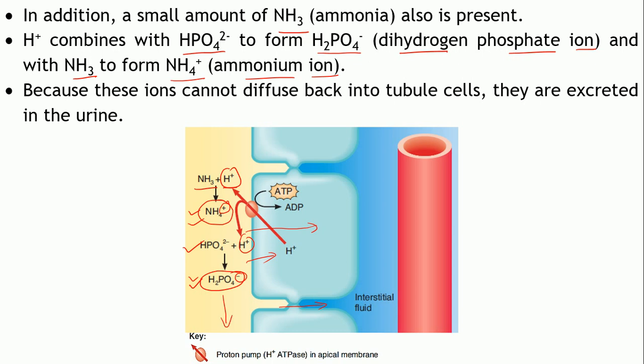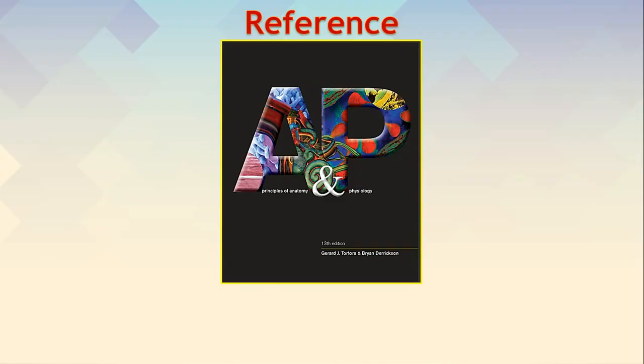So, this is how it will help in maintenance of the acid base balance of the body. Okay. So, this is to do with the role of the kidney in maintenance of the acid base balance. So, we have seen what exactly a pH is, what a pH scale is, and what the roles of the kidneys are, what the different parts of the nephrons are which are involved in the excretion of the H plus ions. Okay, so this is the reference.